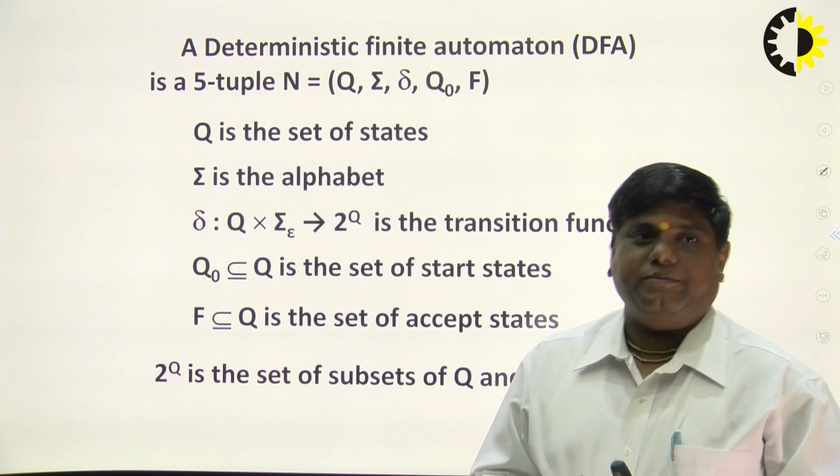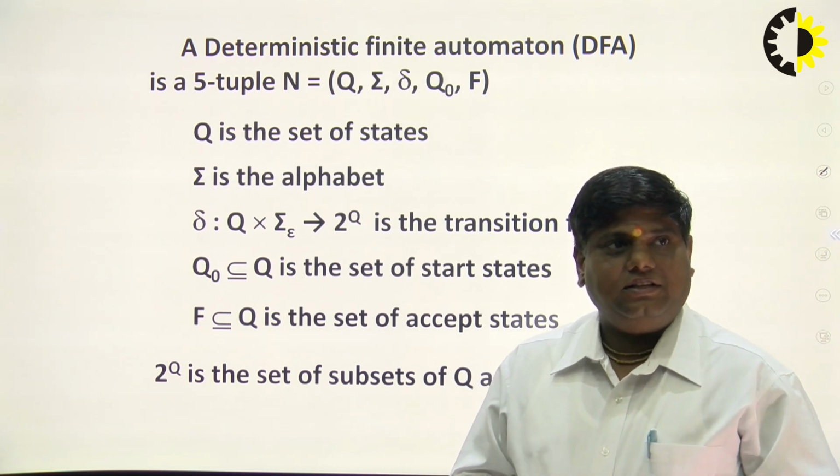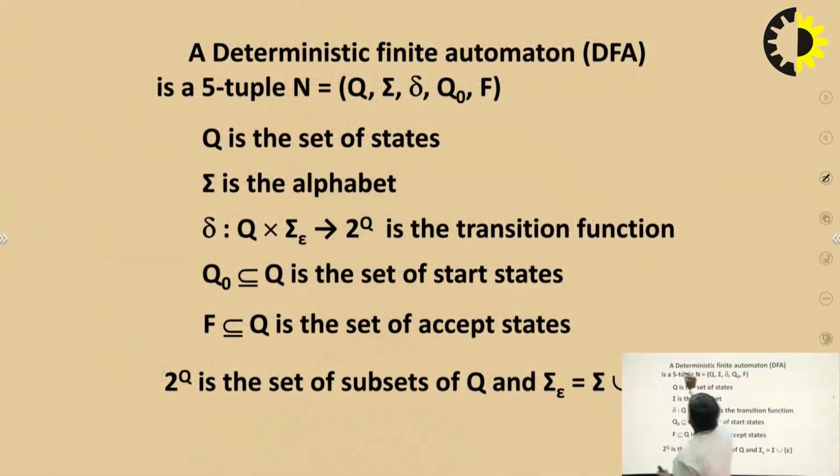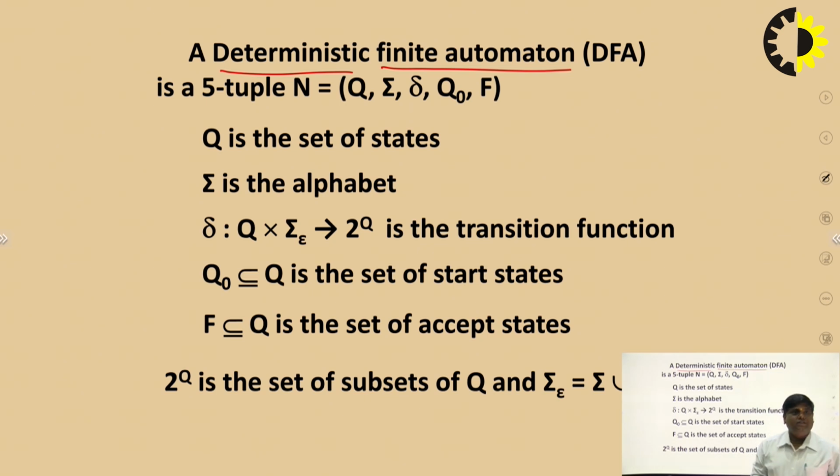What is the DFA? As you know, DFA is a deterministic finite automata. Now, what is the meaning of deterministic? Deterministic means the paths of the machine are deterministic, meaning with the help of a single input, the machine can move to a single state.